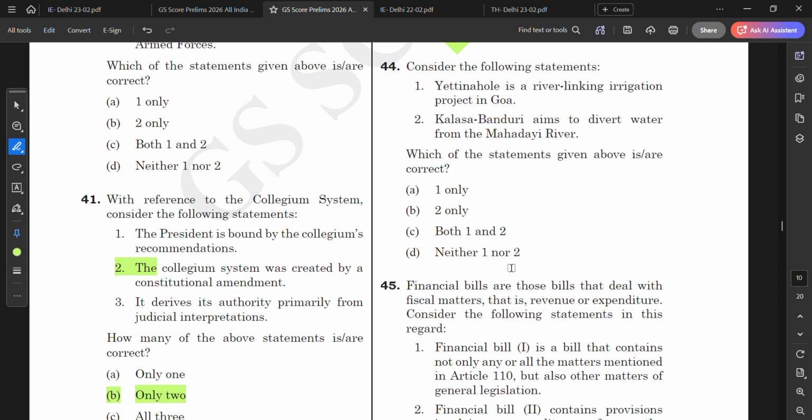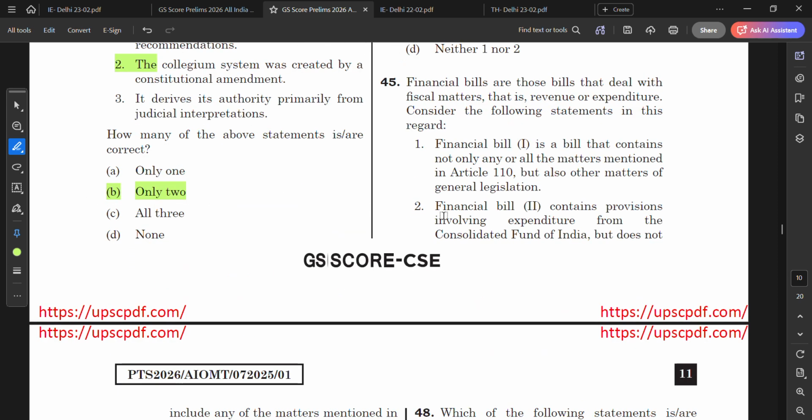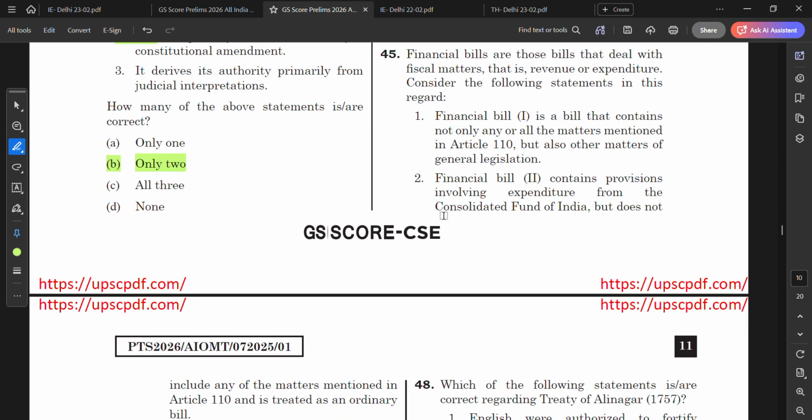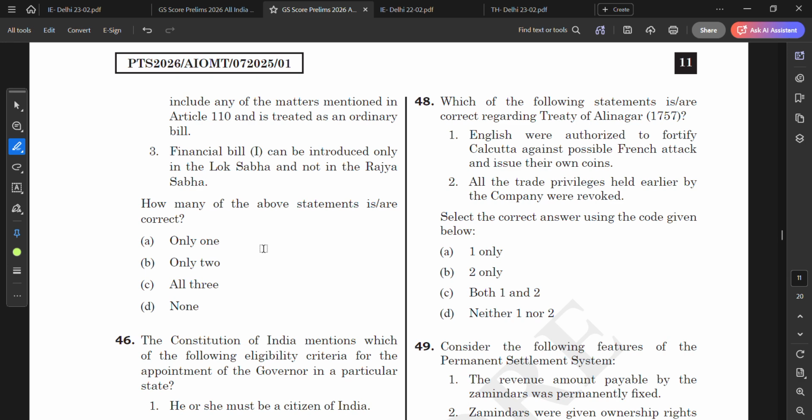Now let us see the next question. Question number 45. Financial bills are those bills that deal with fiscal matters, that is revenue or expenditure. Consider the following statement in this regard. Financial bill first is a bill that contains not only... I don't know this thing, so we'll leave this one. Let us see the next question.